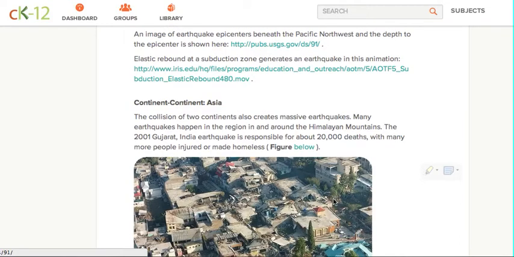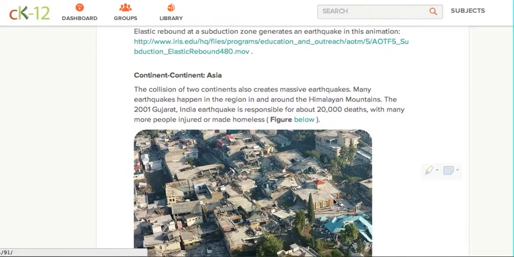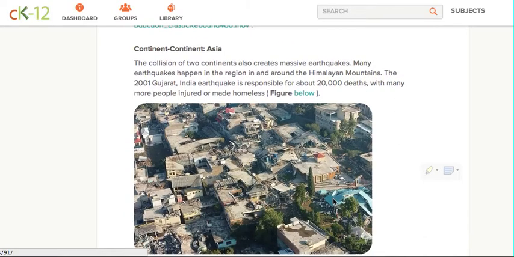Now, continental collisions. The collision of two continents also creates massive earthquakes. Many earthquakes happen in the region in and around the Himalayan mountains. The 2001 Gujarat, India earthquake is responsible for about 20,000 deaths, with many more people injured or made homeless.